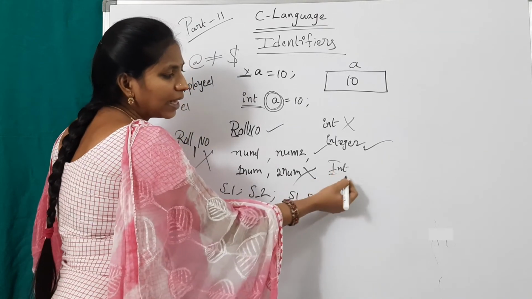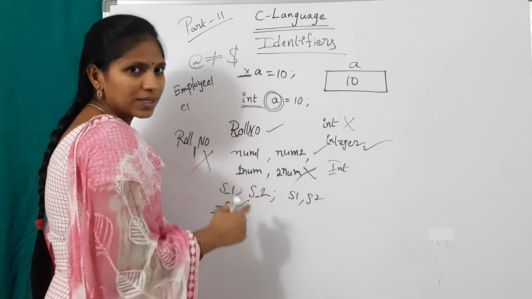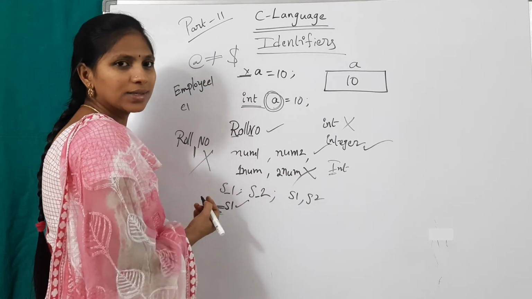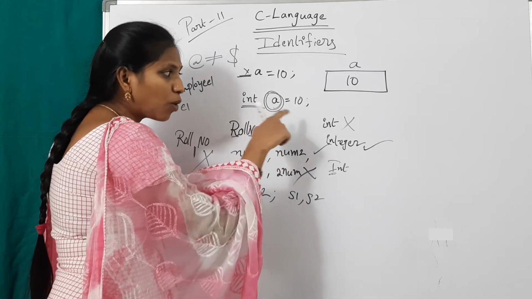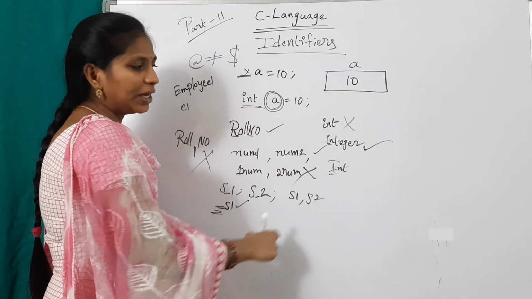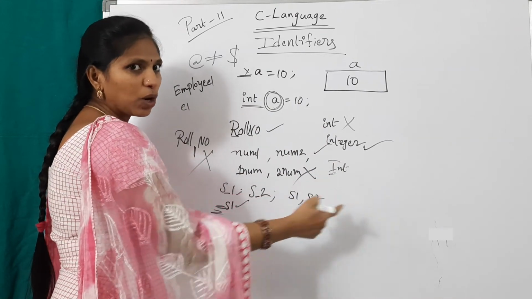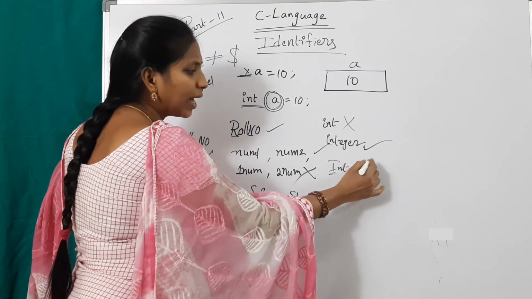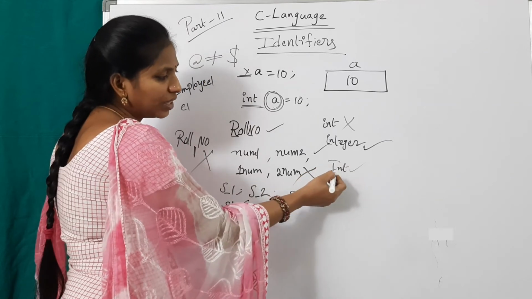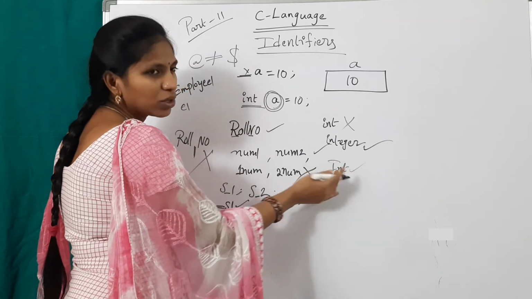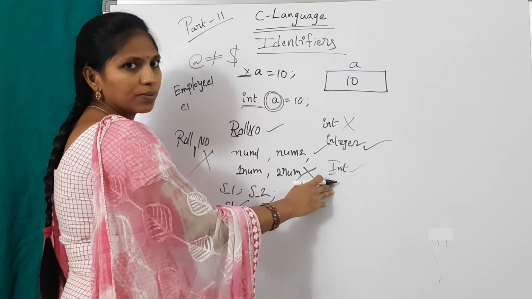If I write a capital I and small nt, is it valid? Yes, it is valid, because the small letters int are predefined, but not a capital I with small nt. We can write like this, but there is confusion here. Don't use it like this, though we can.